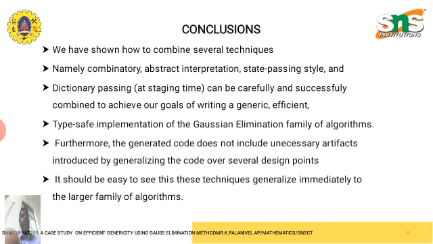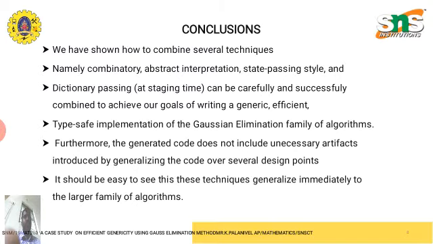Finally, we go into the conclusion. We have shown how several techniques, namely combinators, abstract interpretation, state passing style, and dictionary passing at staging time, can be carefully and successfully combined to achieve our goal of writing a generic, efficient, and type safe implementation of the Gauss elimination family of algorithms.